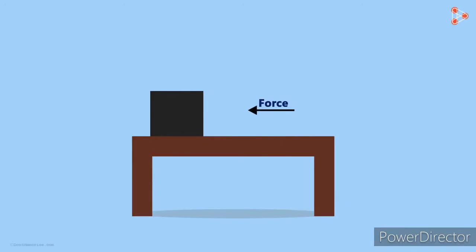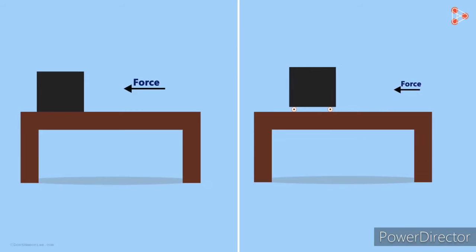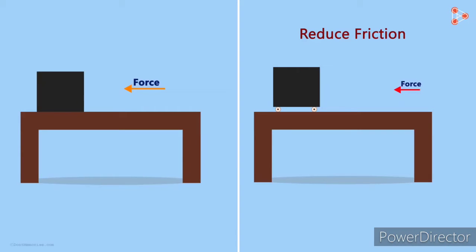Let's say you have this cuboid shaped box placed on the table. Try pushing it a little. You will require some force to push it forward. Now place this same box on top of cylindrical shaped pencils and push it. What do you notice? You will notice that the force required by you to push it to the same point as before will be lesser. Why is that? Do the pencils reduce the friction between the box and the table? Absolutely. But it's not about the pencils, it's about the shape of the pencils.